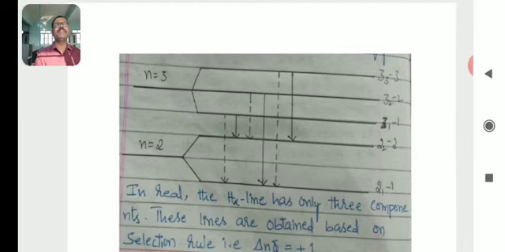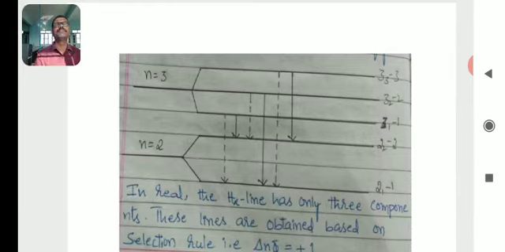Then the second line, 3,1 to 2,2: the change in azimuthal quantum number delta n phi is equal to plus 1, which obeys the selection rule, so it takes place and is represented by a solid line.